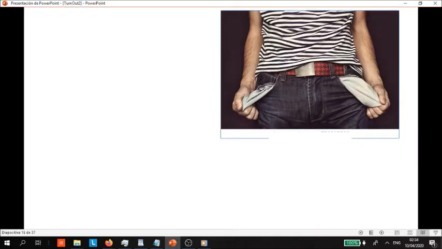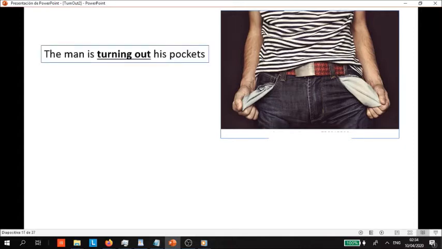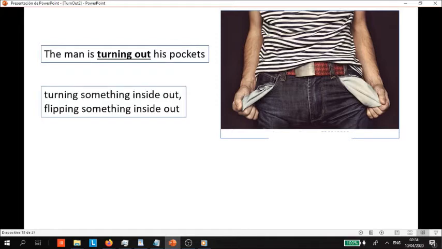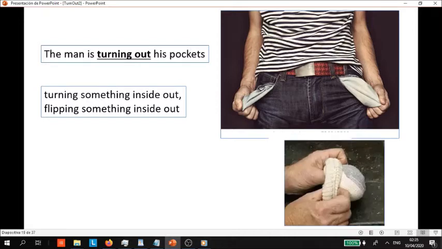Brings us to number 4, right? What do we see? We could use the phrasal verb turn out here. Can you think of a sentence? For example, the man is turning out his pockets, right? So what does this mean? It means turning something inside out, flipping something inside out. Like if you're young, a little kid, and the police think you're stealing from a store, he might take you to a room and tell you to turn out your pockets to see if you've been stealing candy or candy bars or something, right?